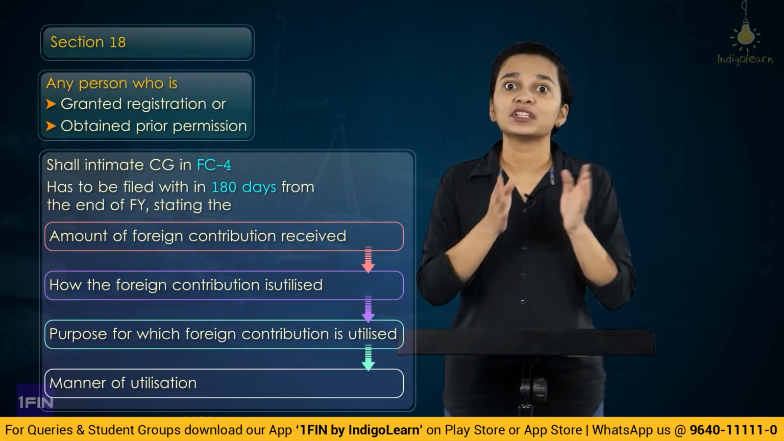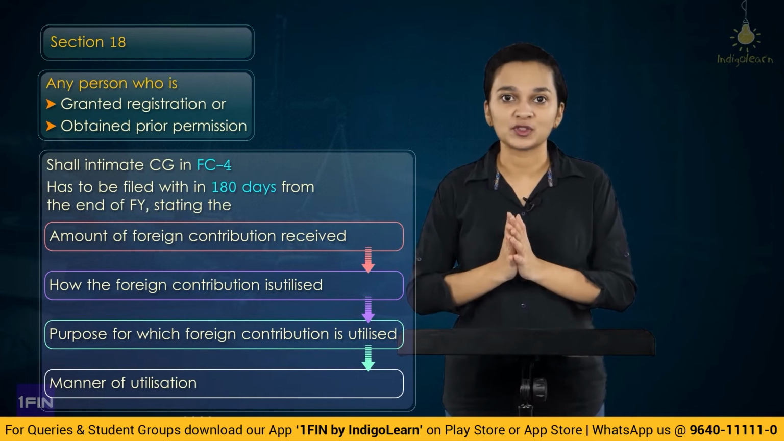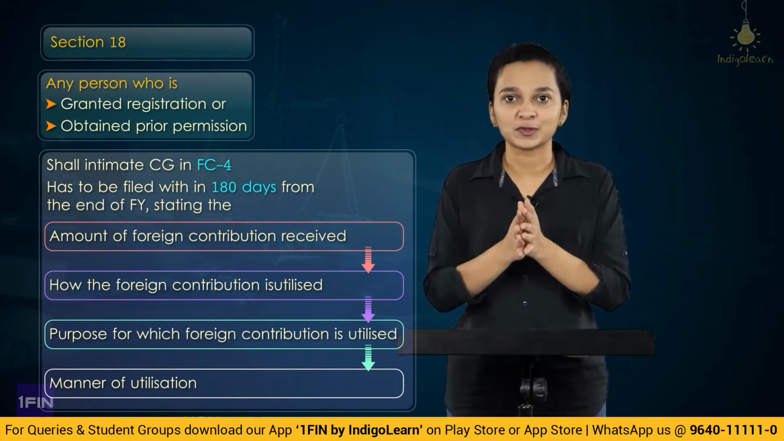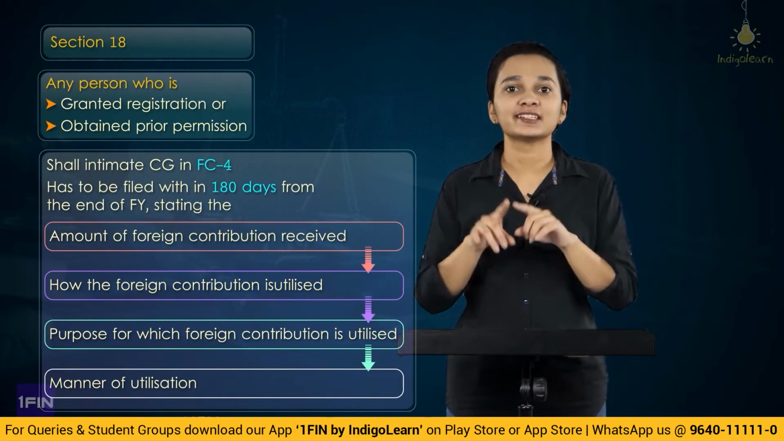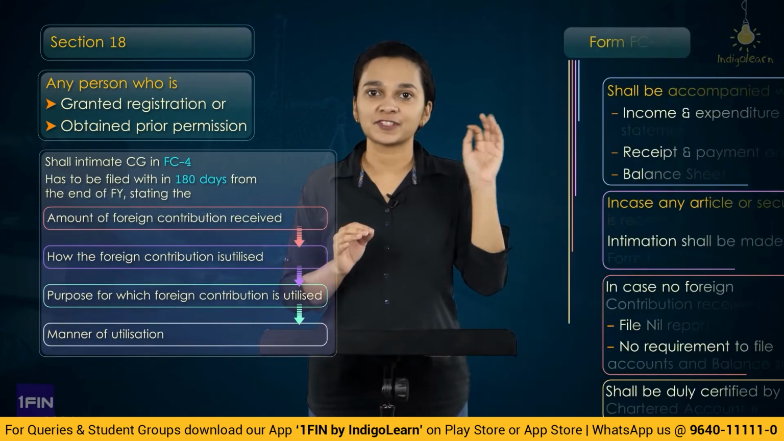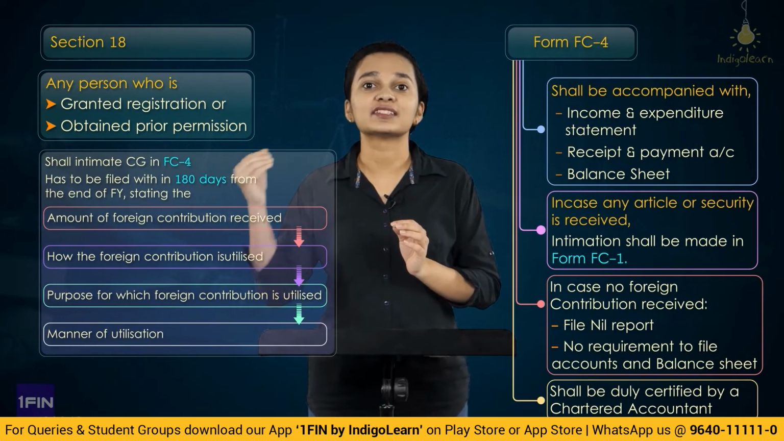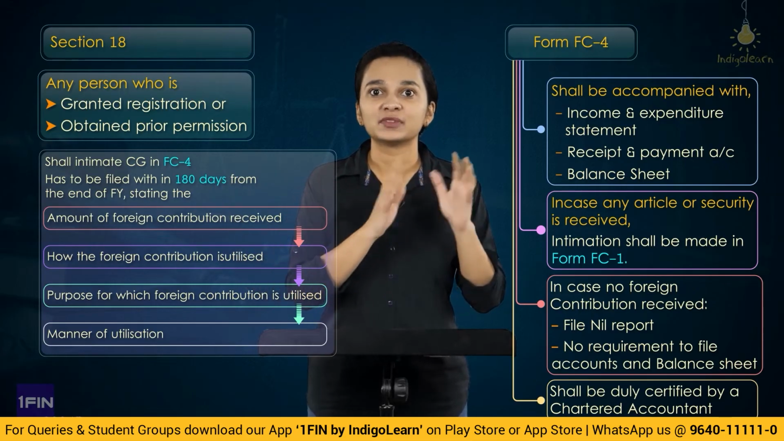This has to be filed within 180 days of the end of the financial year, stating the amount of foreign contribution received, how the foreign contribution was utilized, the purpose for which it was utilized, and the manner in which it was utilized. So all these details shall be mentioned in form FC4 and shall be accompanied with the income and expenditure statement, receipts and payments account, and the balance sheet of that particular party.